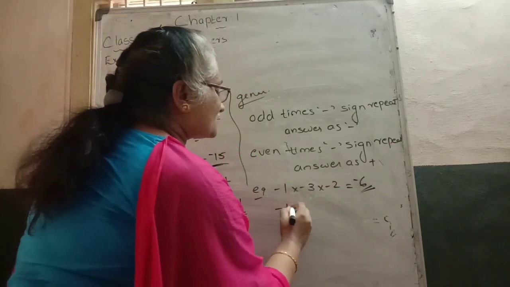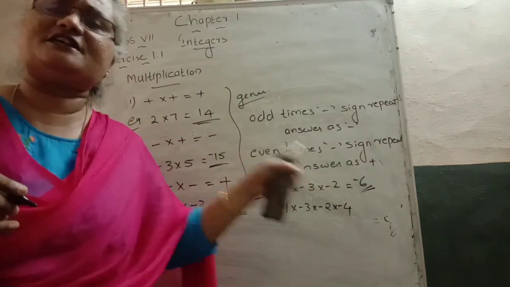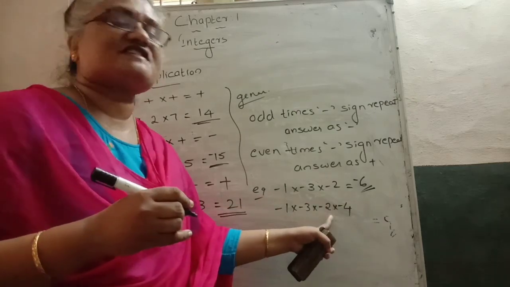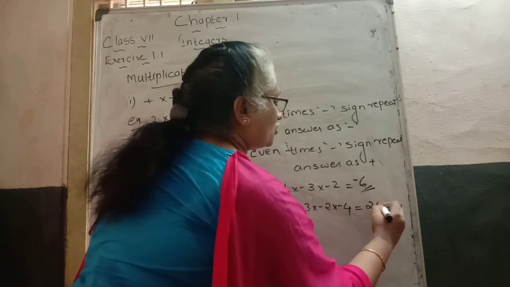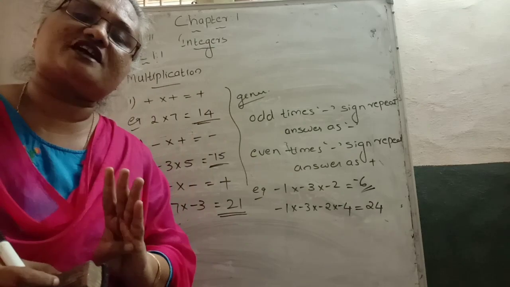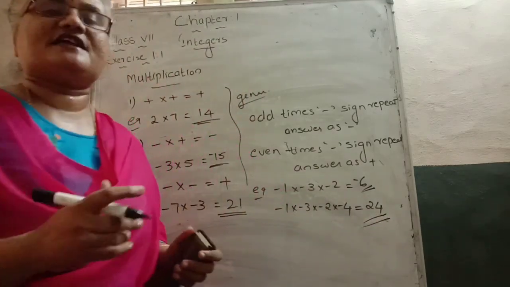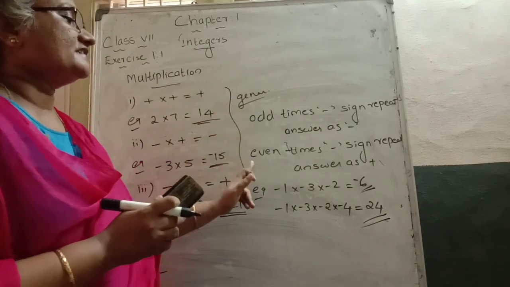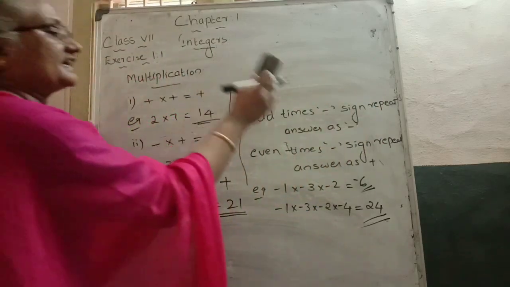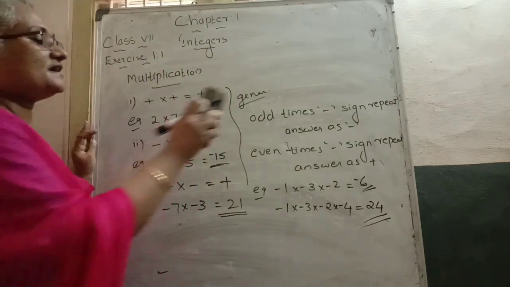One more example: minus 1 into minus 3 into minus 2 into minus 4. We want to multiply these 4 negative numbers. 1 into 3, 3 2s are 6, 6 4s are how much? 24. How many times is the minus sign repeated? 4 times. 4 is an even number, so the answer becomes positive. That is the general rule: odd times minus repeated means the answer becomes negative. Even times a negative sign repeated means the answer becomes positive.